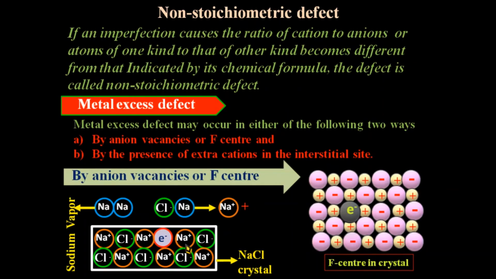Means again, metal cations are in excess. So this defect is called the metal excess defect. On cooling, they again turn white due to the reverse reaction. That means this reaction is reversible also.